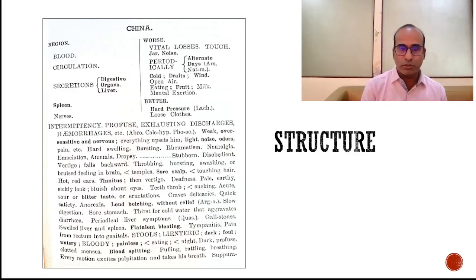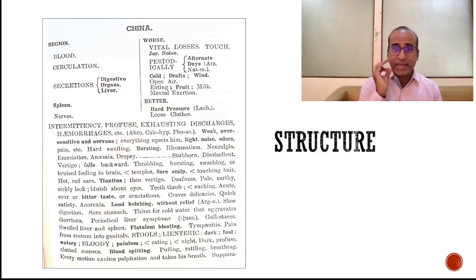On the screen you can see the example of China, Cinchona officinalis, one of the important remedies in our Materia Medica. He starts with the region. Region means the part affected, or the drug affinity, the sphere of action of that remedy.